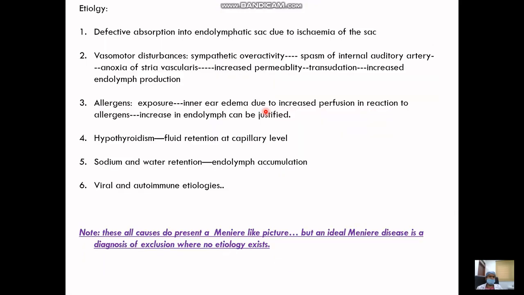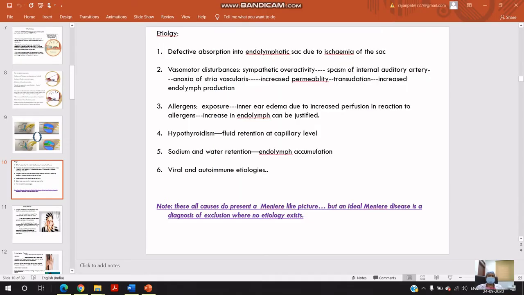Now we come to the etiology. First is the defective absorption of the endolymphatic sac. This may occur when there is ischemia of the sac which hampers the epithelial function of the sac, and hence the fluid is not absorbed. Sometimes there may be increased sympathetic activity causing spasm of the internal auditory artery. There is anoxia of the stria vascularis. Because of anoxia, there is disruption of the membrane, increased permeability, and hence transudation of the fluid increases